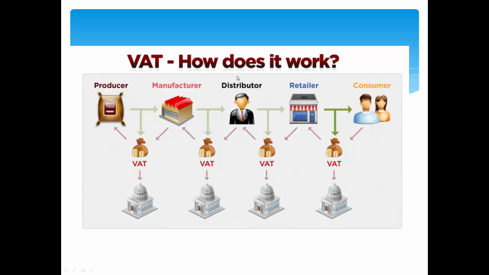Then let's say distributor gets it for 150 rupees and he sells to retailer for 200 rupees. So again, he's making a value addition of 50 rupees. So now you can calculate 10% on 50, that is 5 rupees he has paid to the government. Then if retailer sells to the consumer for, let's say he got from distributor for 200, but he's selling to the consumer for, let's say 220 rupees. So he has to pay 2 rupees as tax to the government. So you can see that everyone is charged 10% tax, but they have to just pay the tax on the value added. So I will tell you in Hindi.